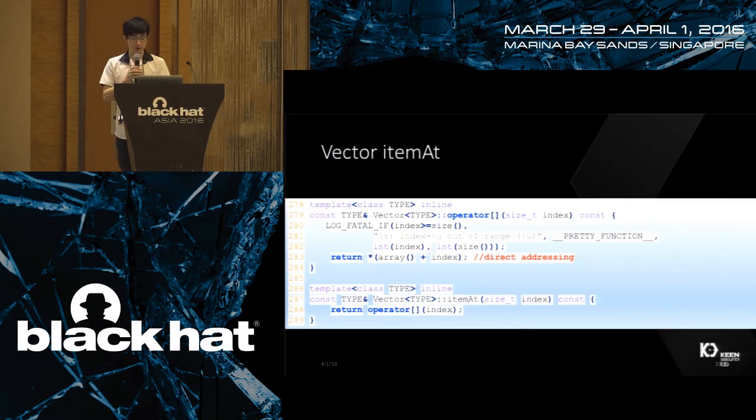So we now proceed to the operator index function, and we can see that there is a check here that the index should be smaller than the size, or it will do a LOG_FATAL_IF. But unfortunately, it is stripped in release builds. That is, this macro is not effective on release builds. So the index is directly passed to the addressing function, and we now get an OOB. But whether it is an OOB read or OOB write, we will see later.